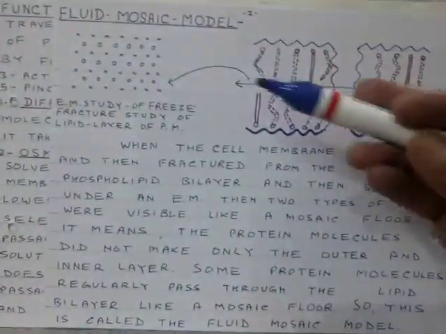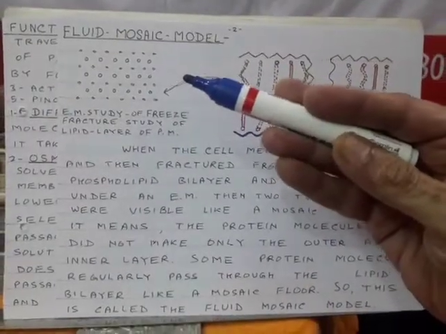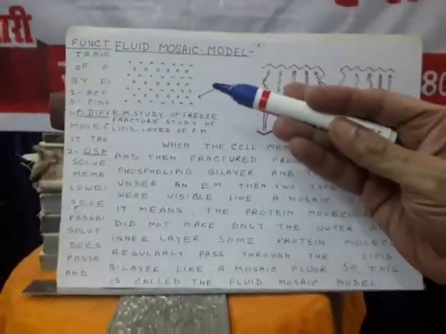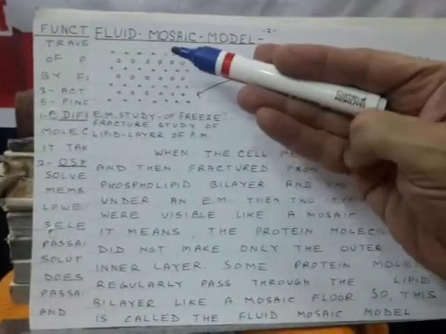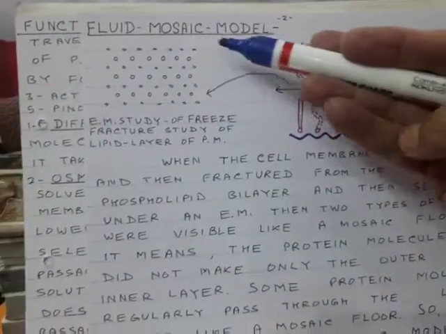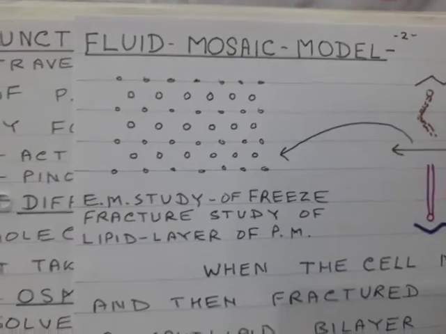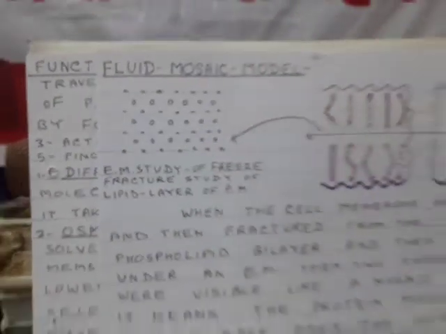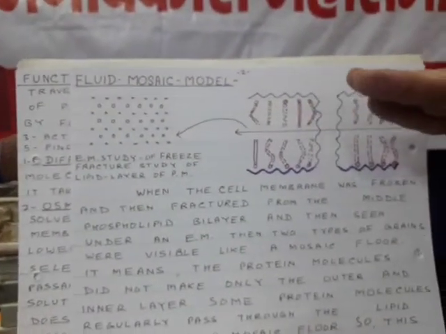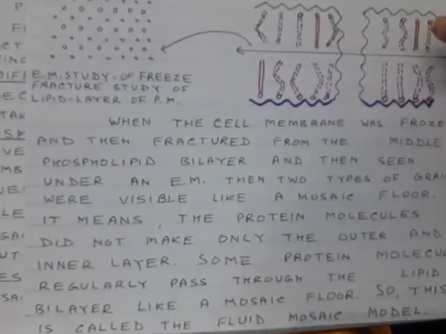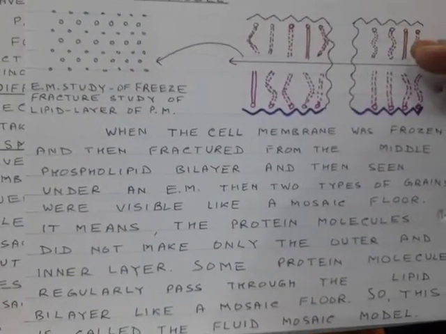it contained a mosaic floor-like structure having granite-like granules of two types. Some granules were smaller and some granules were larger. It was a new thing because earlier we knew that the middle portion contains only one type of molecule, the phospholipids.